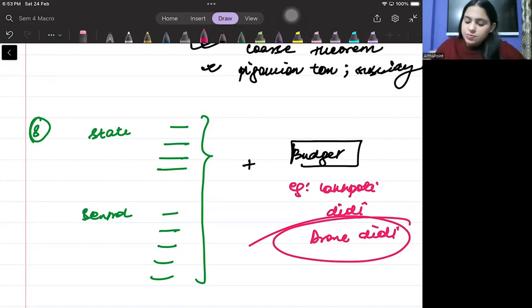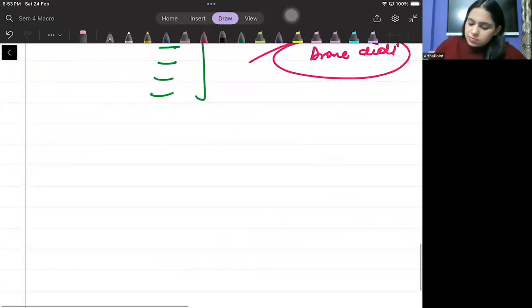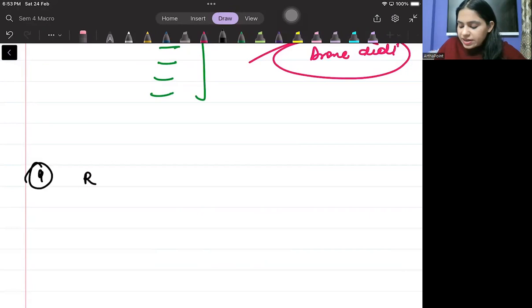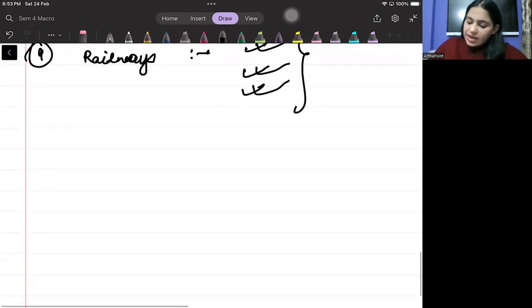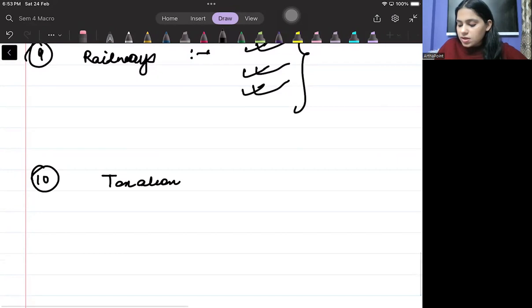what it speaks about. Then ninth, beta, railways में we have done all of this ki when the first railway was introduced, what was the role of railways, huh? And first passenger train kaun si thi, so you must be aware about all those concepts also. And beta most important is taxation.